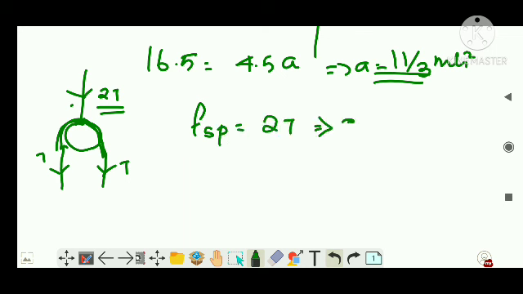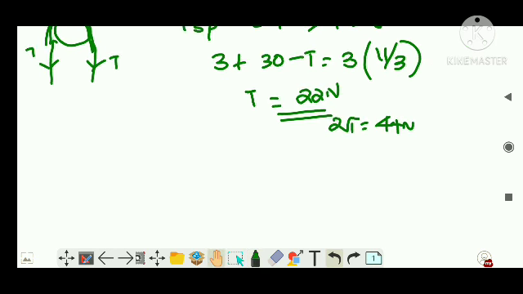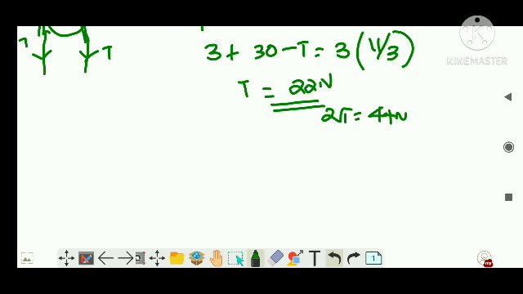So you require the value of T. Use any one of the equations. We'll use the last one, that is 3 plus 30 minus T is equal to 3a, with a as 11 by 3. Now find the value of T. You will find it at around 22 Newton. So if T is 22 Newton, what will be 2T? It will be 44 Newton. That means the spring force present inside the spring will be 44 Newton.